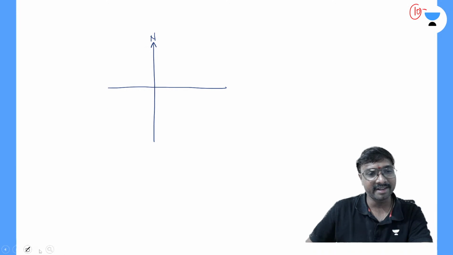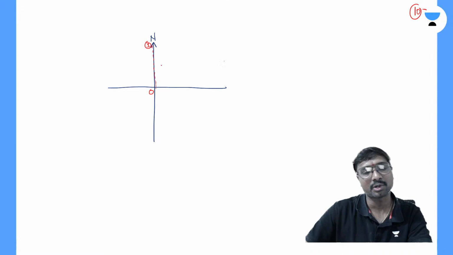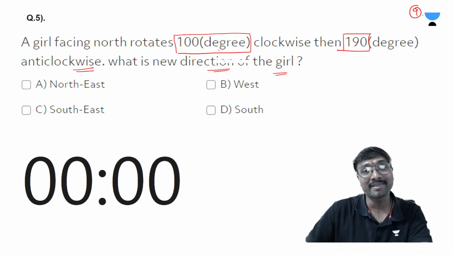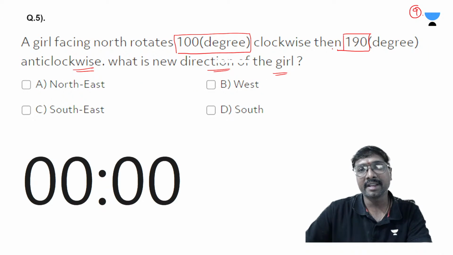Rotating 100 degrees clockwise means, if you just observe, the first position is this one. This is your O, let us say the first position is this one, meaning she is facing in this north direction. And she rotates clockwise 100 degrees now. The 100-degree clockwise rotation means the second position will come here, right? Just observe, this is the second position. She is rotating clockwise by this 100 degrees. And again